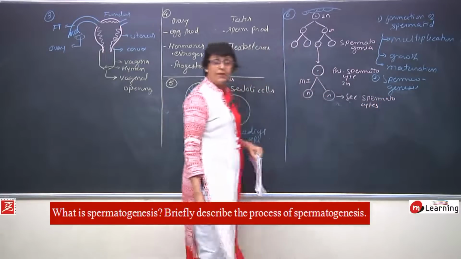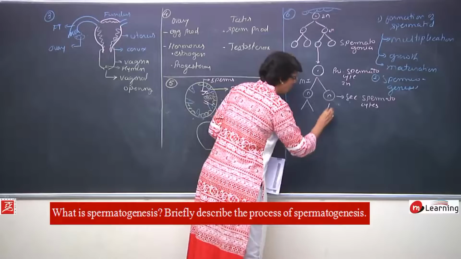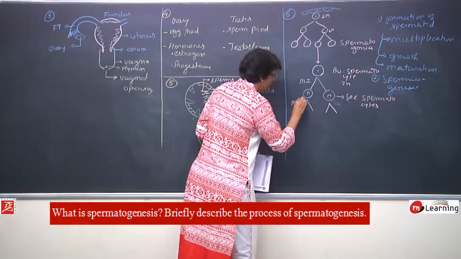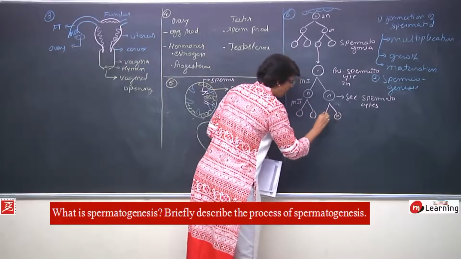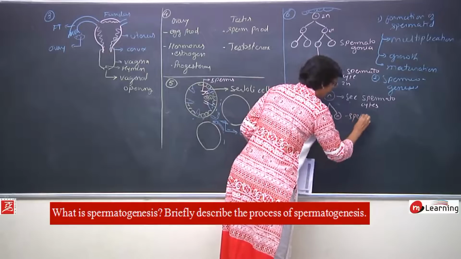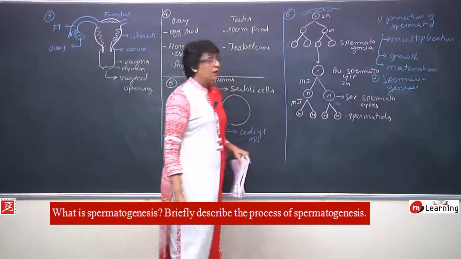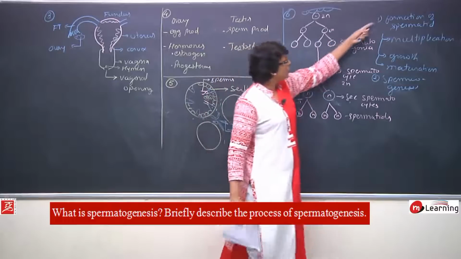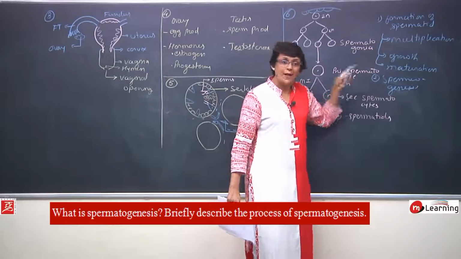They are haploid, formed as a result of meiosis 1. Both undergo meiosis 2, and we get all haploid cells. These cells are known as spermatids. First part done, that is formation of spermatid by the process of multiplication, growth and maturation.